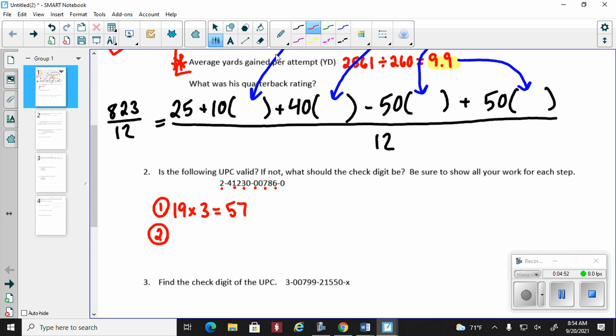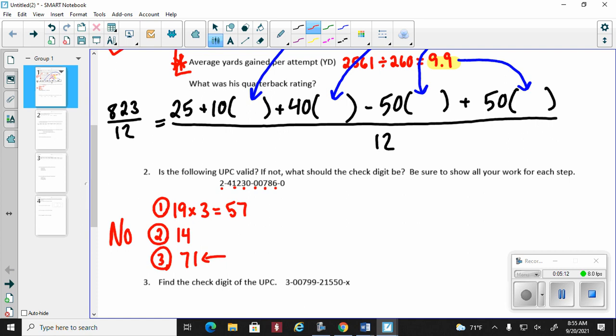That gives me 14. Plus 14. Step 3 ends up being 71. Okay? So, is the following UPC valid? The answer is going to be no, because my total does not end in a 0. So the answer is going to be a big fat no.